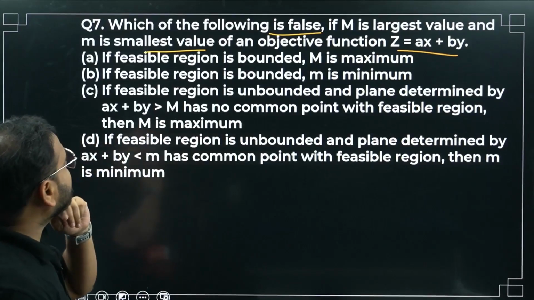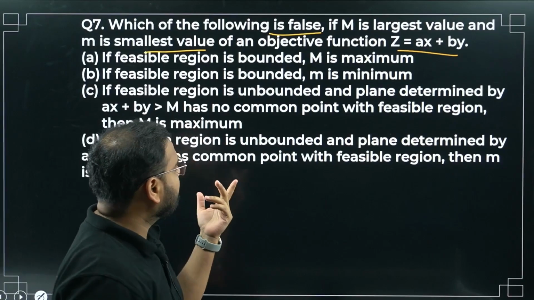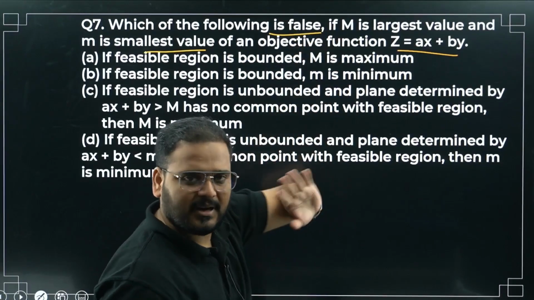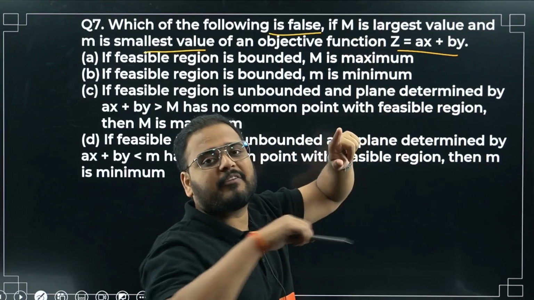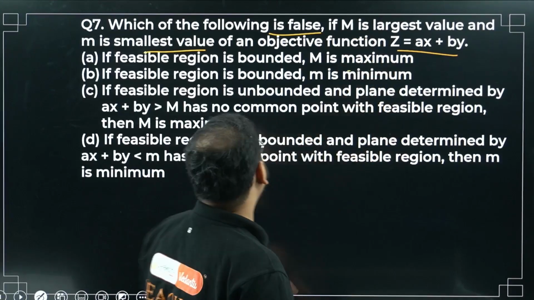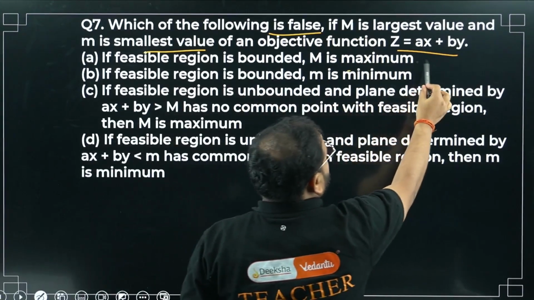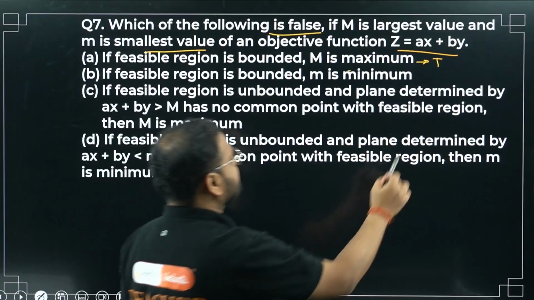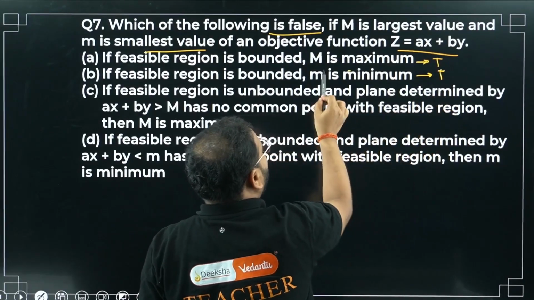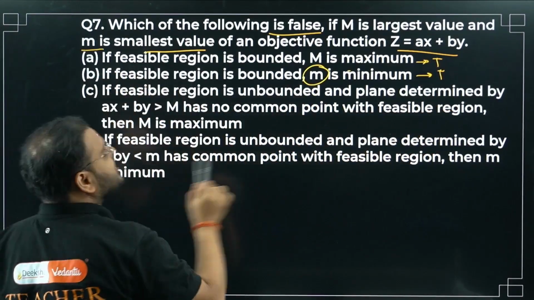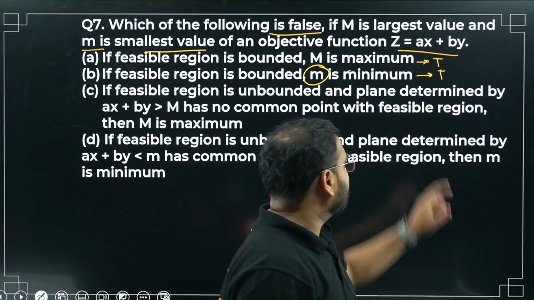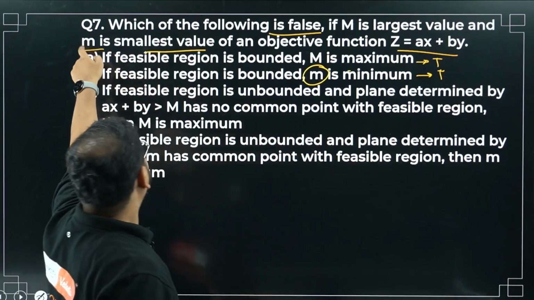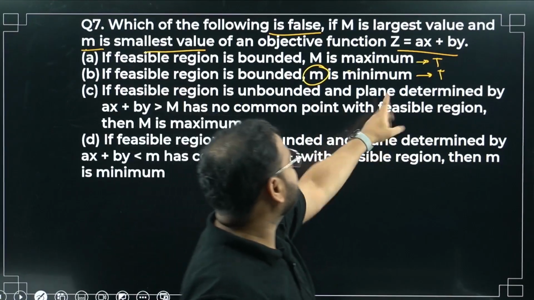First one: if the feasible region is bounded, then M will be the maximum because it's the largest value. Correct? M is the largest value and you have a bounded feasible region, so M will be maximum. This is true. Next: if the feasible region is bounded, m is the minimum value. If you already have m as the smallest value and it is bounded, can you have a smaller value than m? You can't, right? This is the smallest value. As a bounded region, it will be the minimum value.